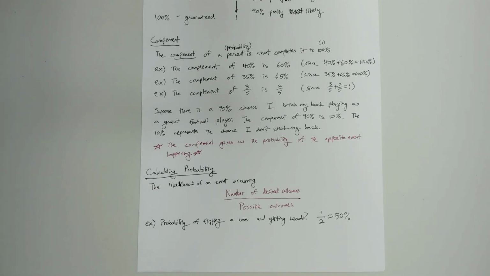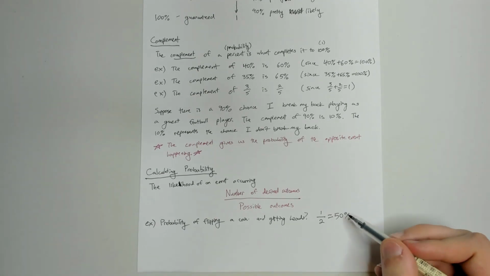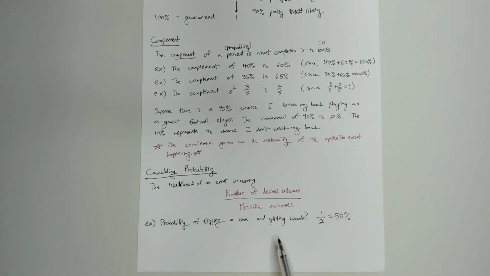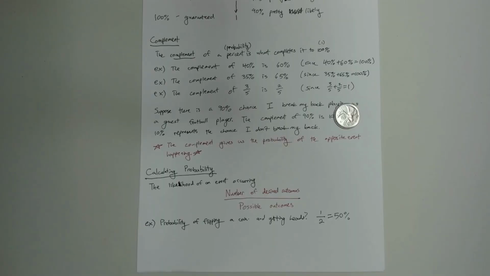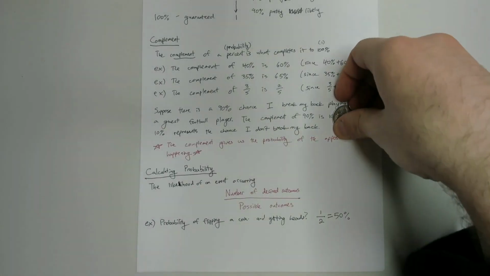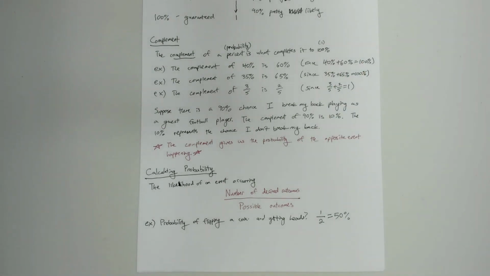So not super likely, not super unlikely. And in fact, since it's 50%, that means the complement, or the chance that we get a tails, right? That would be the complement of this event, is also 50%. So that means there's the same likelihood of getting heads as it is tails. That's what we would call a 50-50 chance. All right, so let's flip it. Tails. So I did not succeed in getting a heads here, but hey, I had an equal chance of getting a heads as I did a tails.